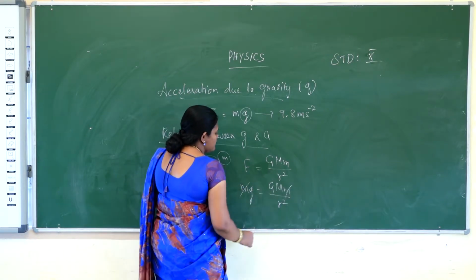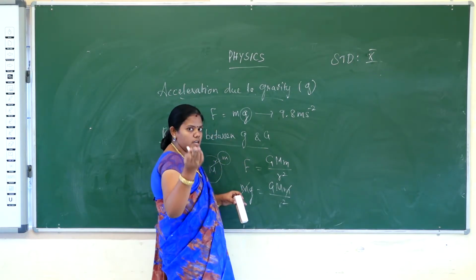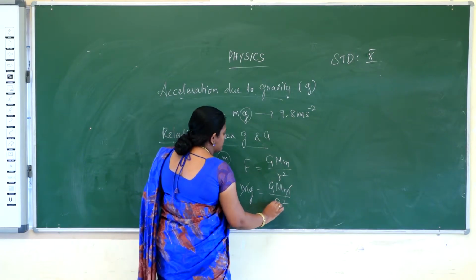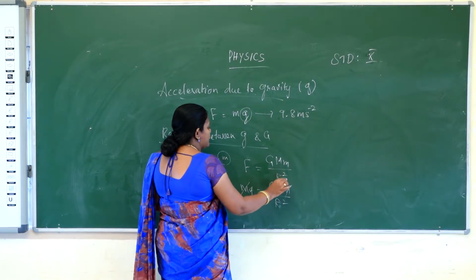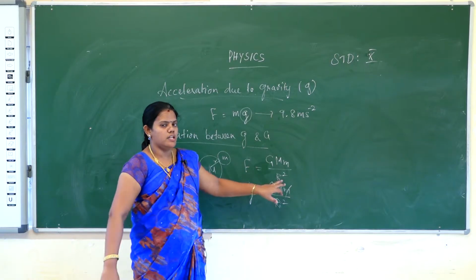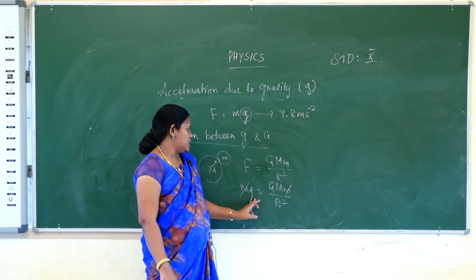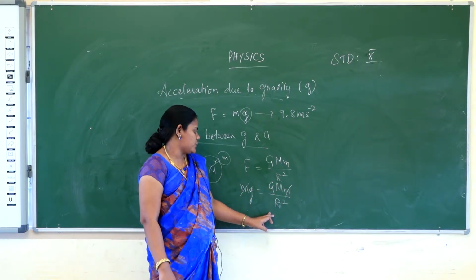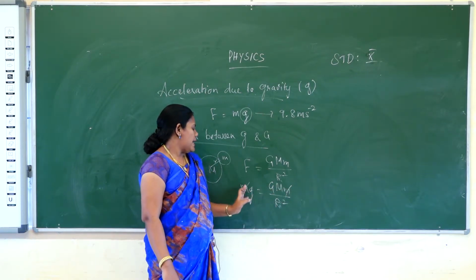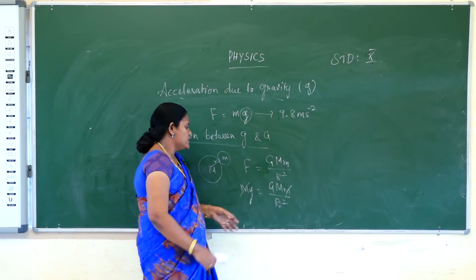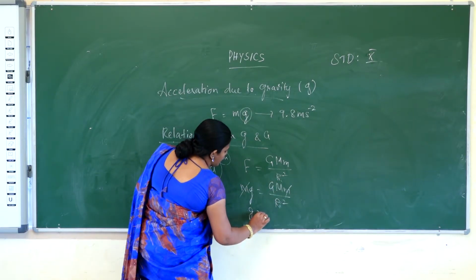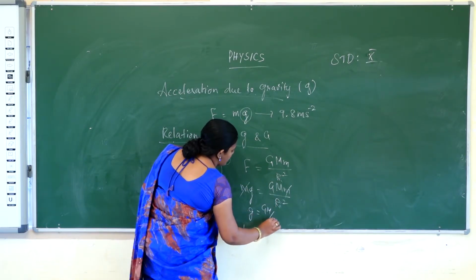Small m cancels. R is the radius of the earth, so you should mention the capital R. So mg is equal to G M m by R square. Small m cancels on both sides. So g is equal to G M by R square.